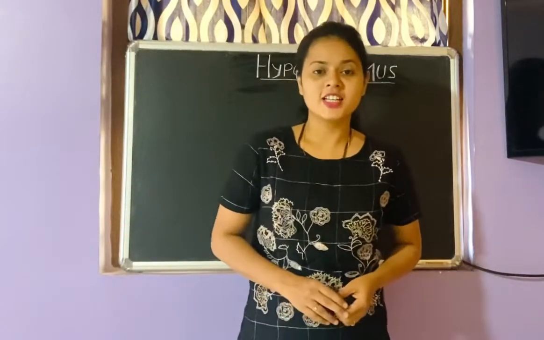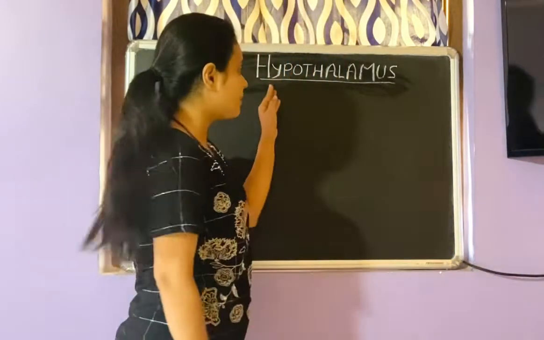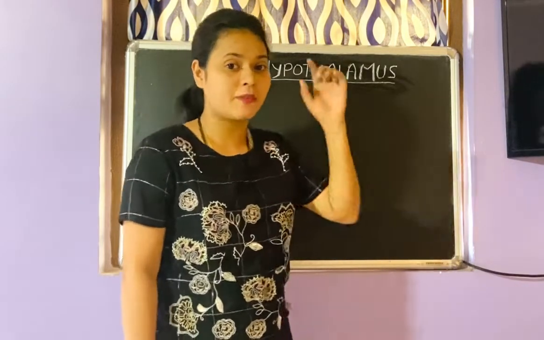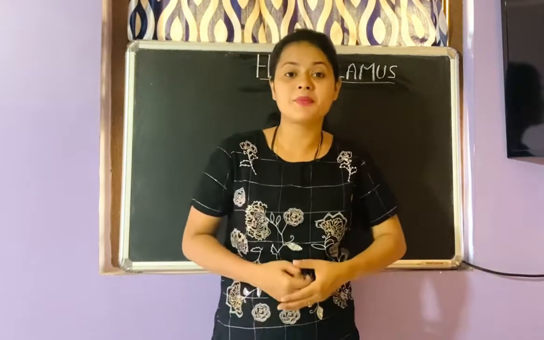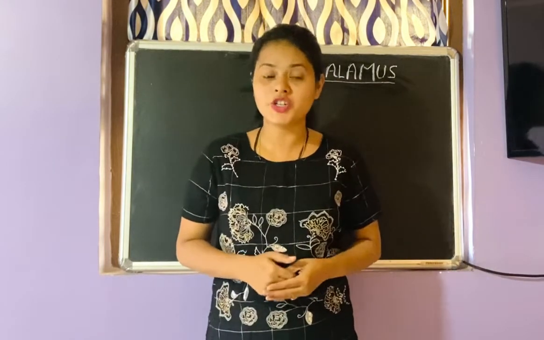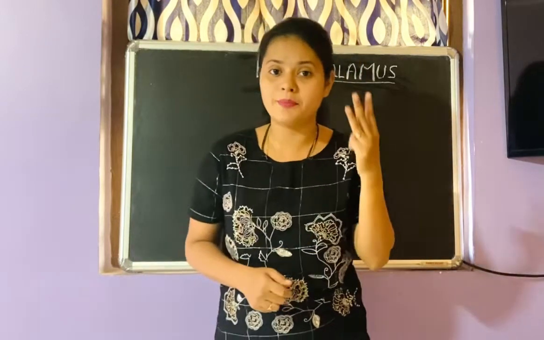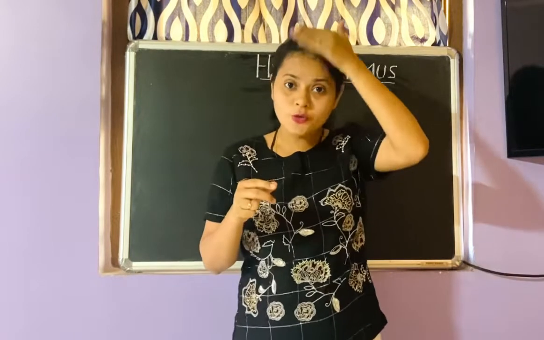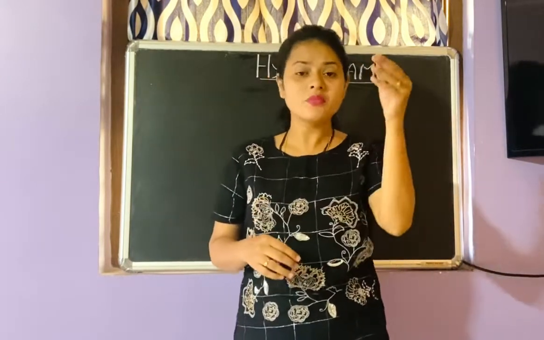Hello students, today we'll take up one of the important glands of our endocrine system, that is hypothalamus. Everyone is familiar with the word thalamus. If you remember in the previous chapter, neural control and coordination, you have learned that our brain is differentiated into three parts: forebrain, midbrain and hindbrain. So fore, mid and hind, very easy to understand now.